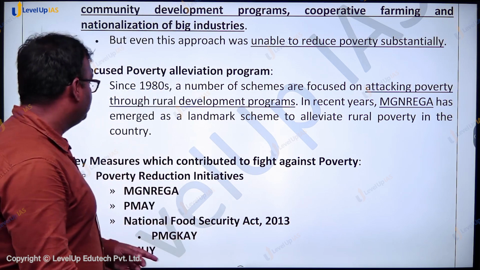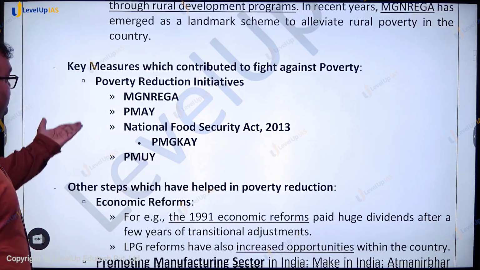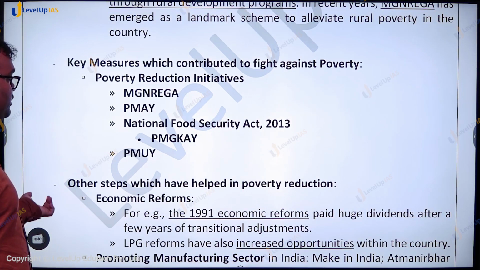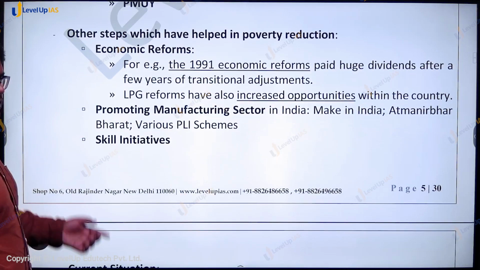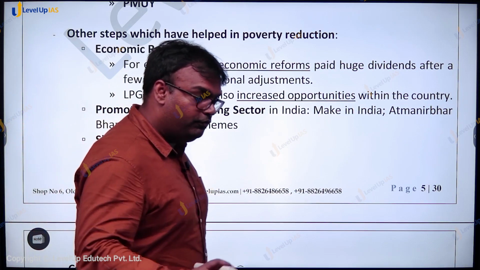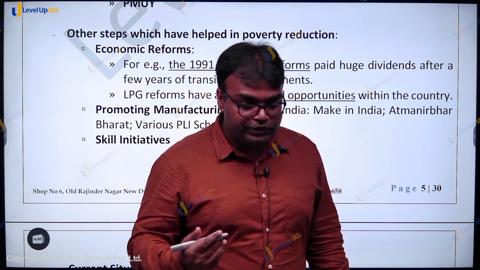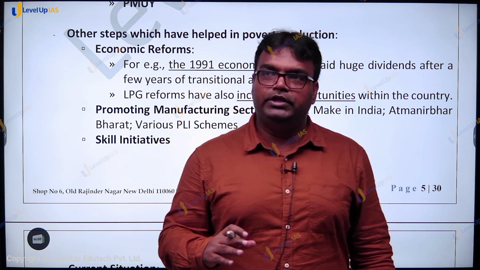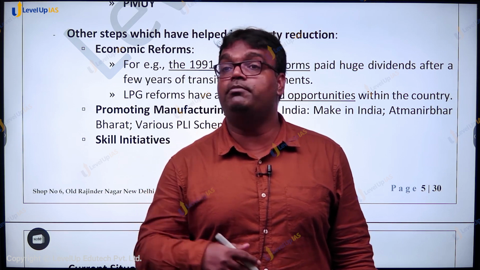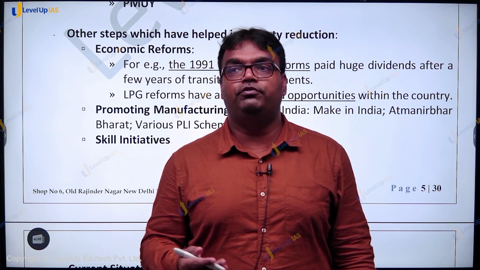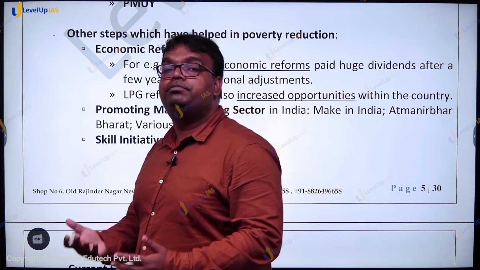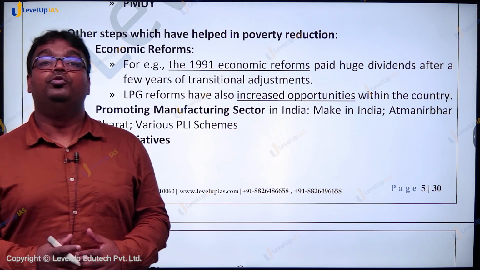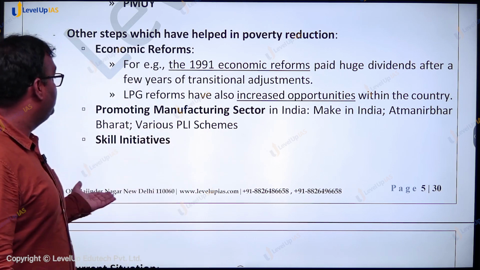So what has been the result? Some schemes are listed here: MGNREGA, PMAY, Ujjwala Yojana, National Food Security Act. Other than this, some other measures. So look, while we are focusing on poorer people directly, there are some landmark changes which took place in the economy. For example, the economic reforms of 1991 ensured liberalization, privatization, globalization, and created more opportunities within the country.